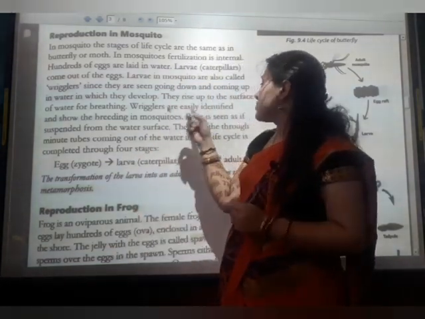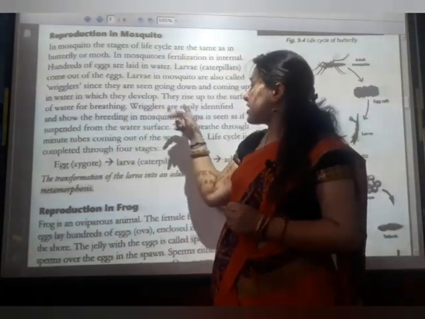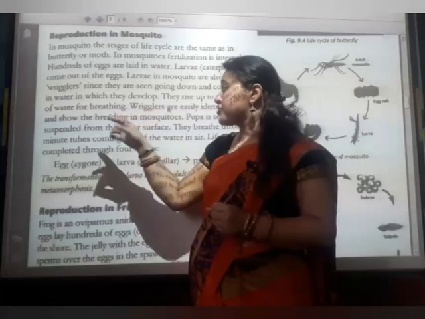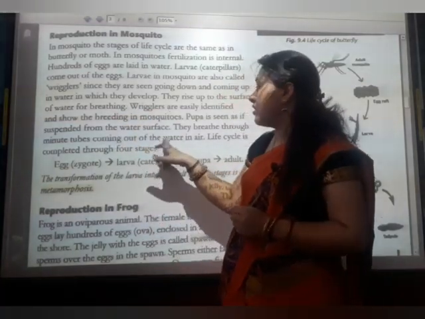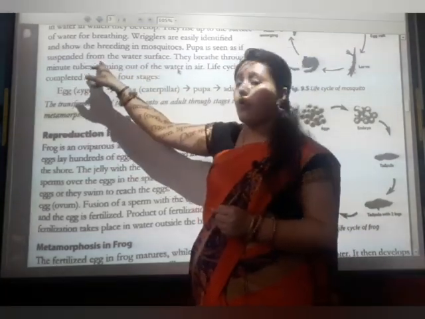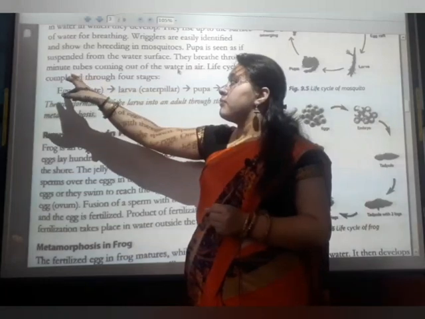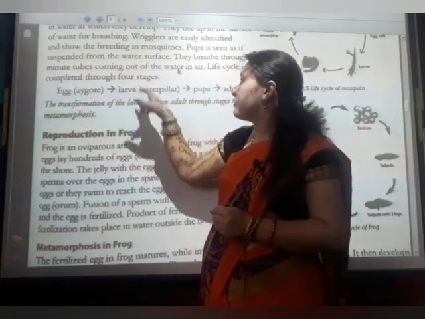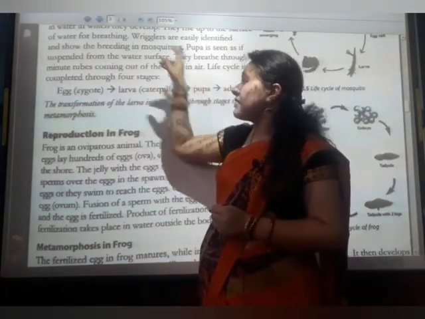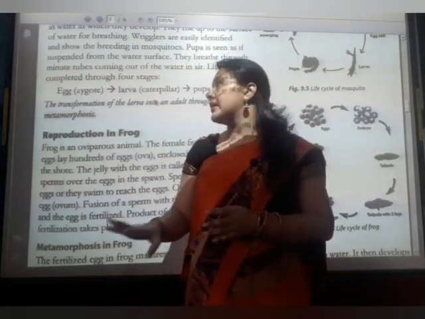They rise to the surface of the water for breathing. And wrigglers are easily identified and show the breeding of mosquitoes. Then the pupa is seen suspended from the water surface. They breathe through minute tubes coming out into the air. Then the life cycle is completed in 4 stages. So the 4-stage life cycle is here.